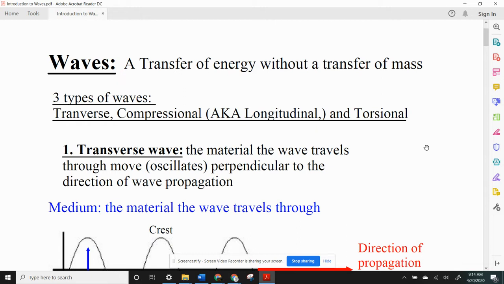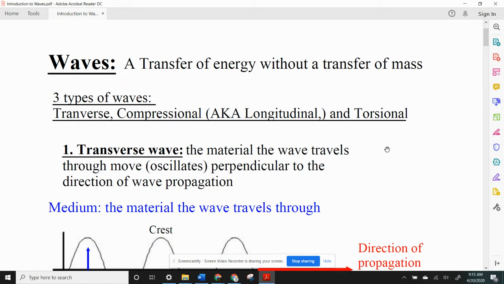In order to hear someone, the sound transmits through the air, for instance, but you don't actually end up with any more air than you started with in your ear. So waves are a way to transfer energy without actually transferring stuff. Unlike, say, gasoline, where to get the chemical potential energy, you have to have a transfer of mass. You have to buy the actual gasoline.